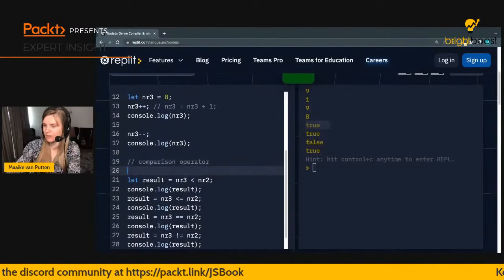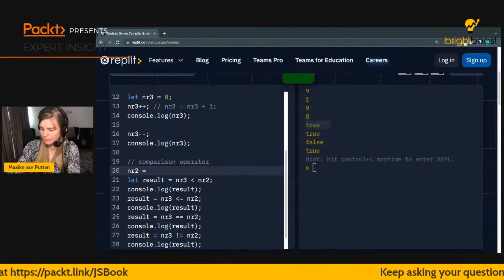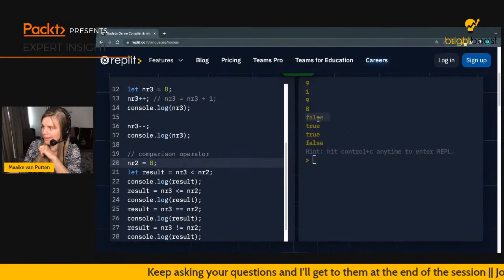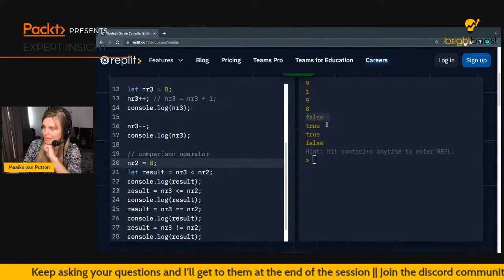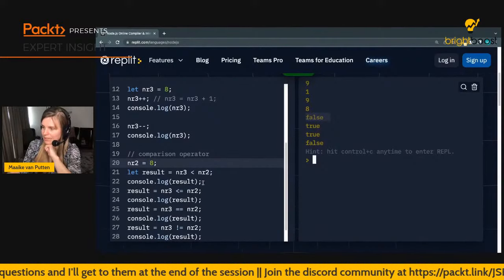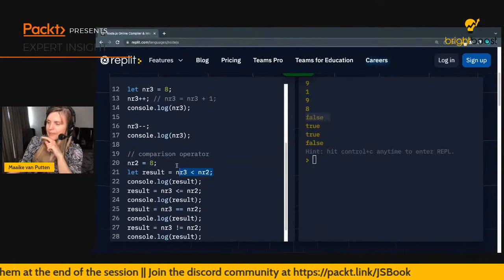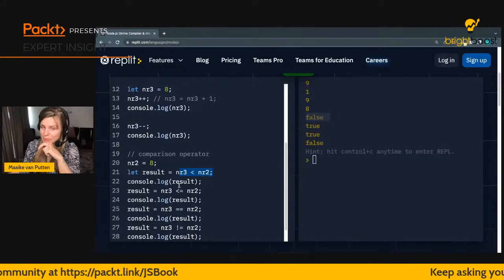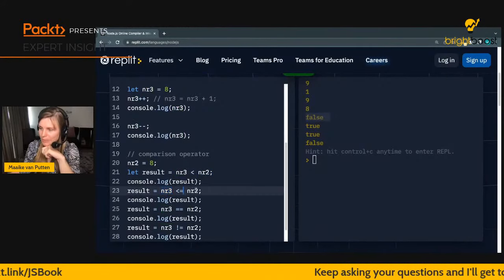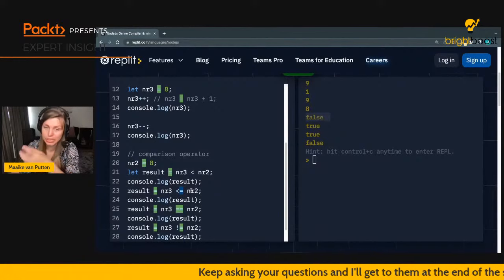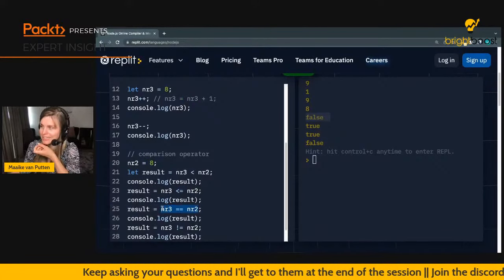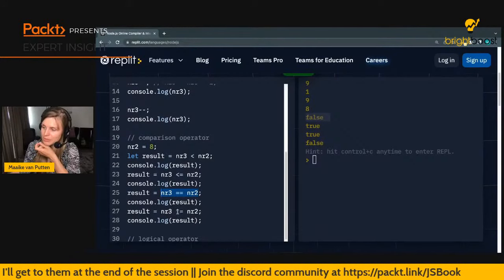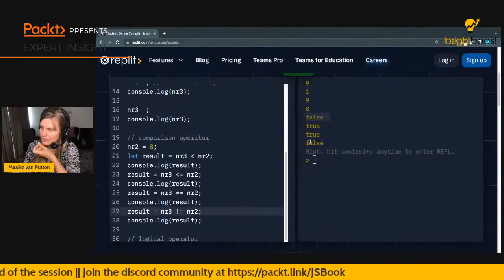Yes. So let's just go ahead and override number 2 with also 8. And let's see what's the outcome right now. So now we had true, true, false, true. And now we get false, true, true, false. So this first one, false, is going to be looking at this one. Is number 3 smaller than number 2? Well, 8 is not smaller than 8, so it's false. The second one, is it smaller than or equal to? And yes, the equal to part is true, so it's going to be true. Then over here, the question is, is it the same? Well, it's 8 and 8, so yes, it is. And then here we have, is number 2 not the same? Well, it is the same, so this answer is false.